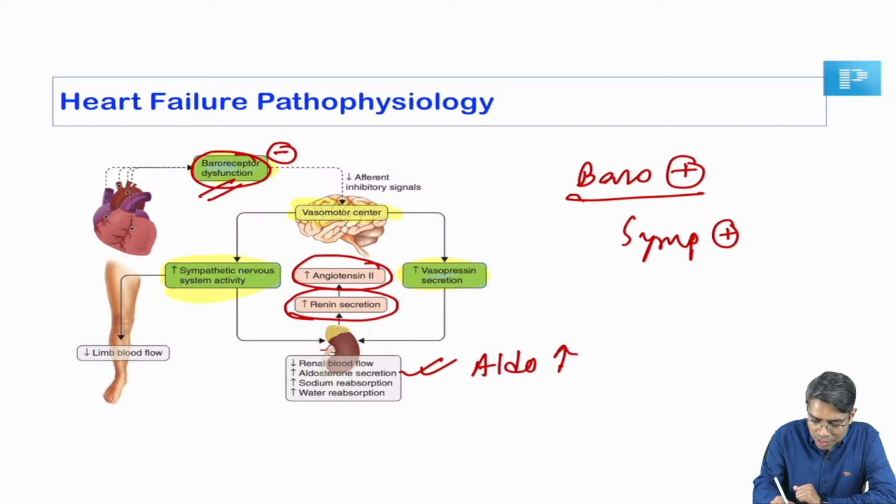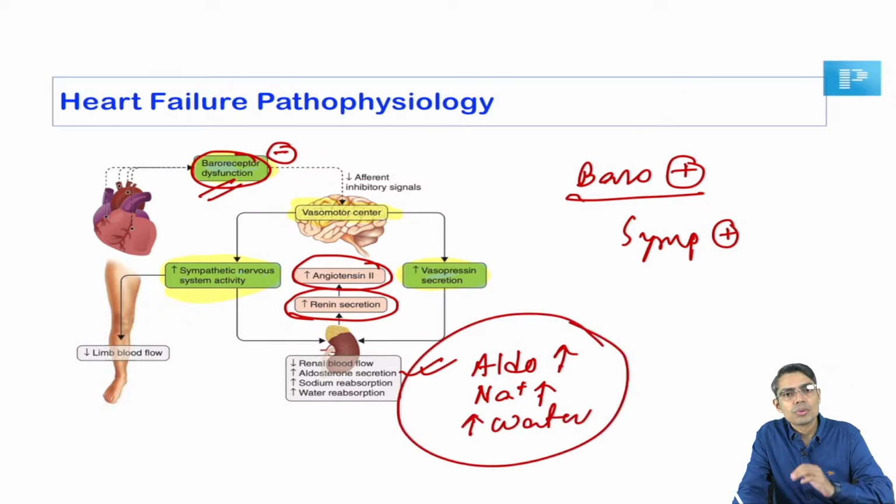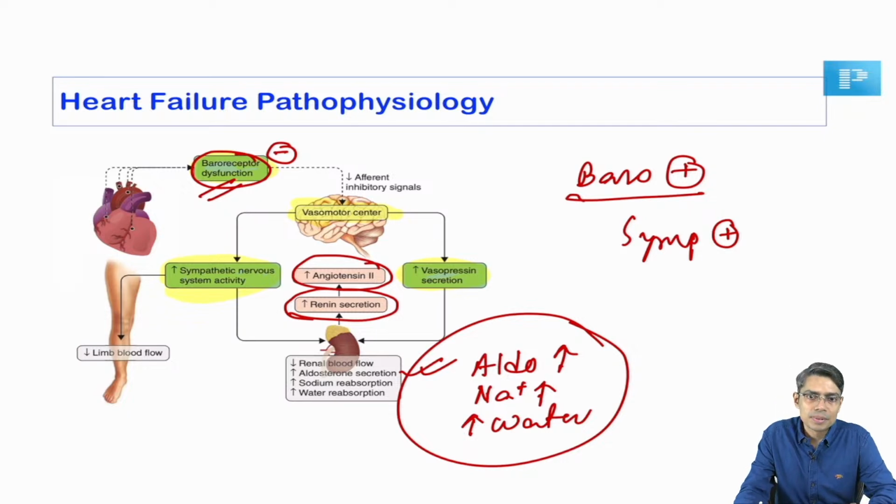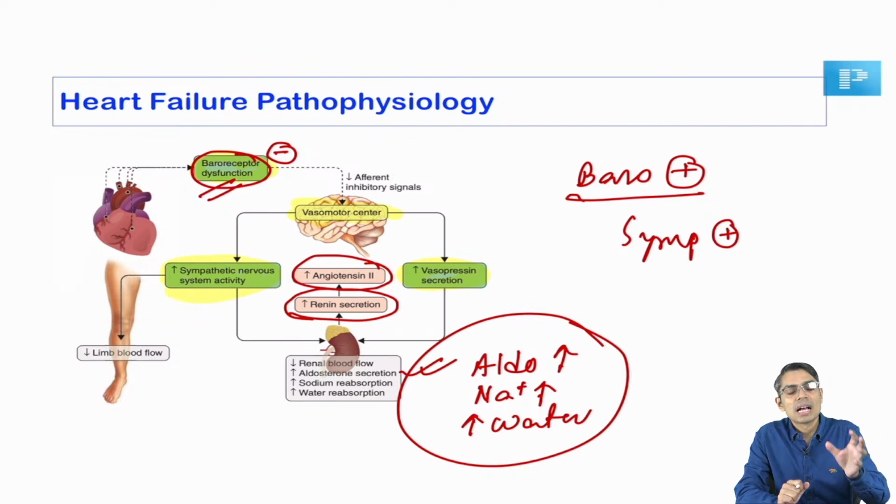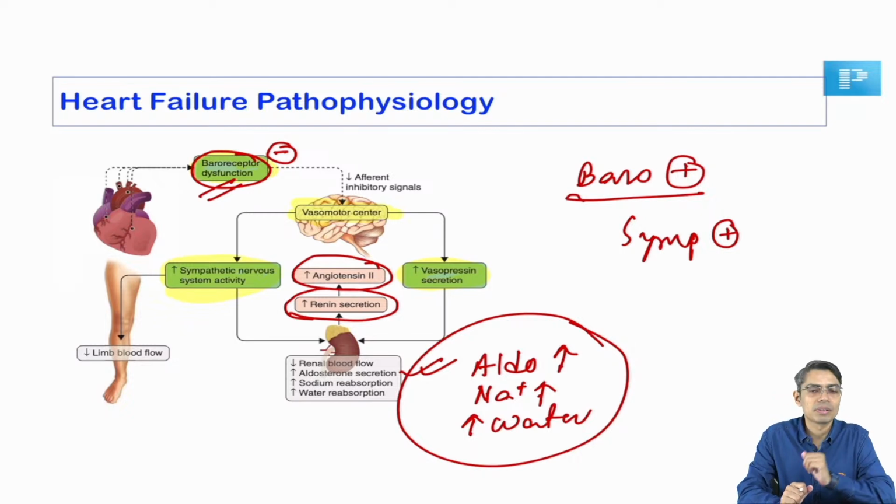Increased aldosterone secretion will lead to increased sodium reabsorption. Increased sodium reabsorption will increase the water content of the body, and that will lead to peripheral congestion gradually. So this is the whole process which is happening in a heart failure patient, right? But here the question is asking which hormone has some beneficial effect in the patient of heart failure.